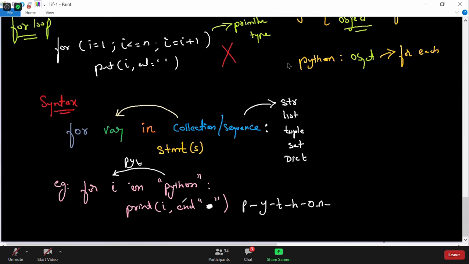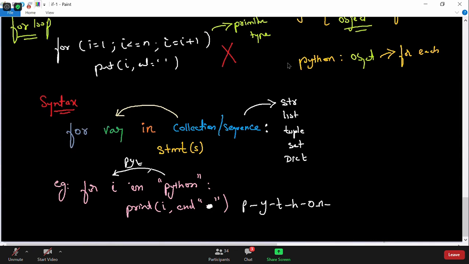The for loop executes the code block n number of times. Is it true? It actually executes based on the sequence, till the length of the sequence. Implicitly it finds the length of this particular sequence, and till the end of that sequence it executes automatically. Diagrammatically, this is how it will execute.